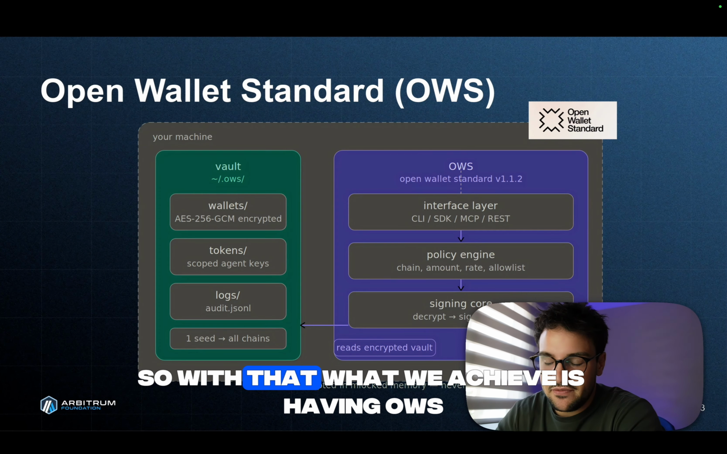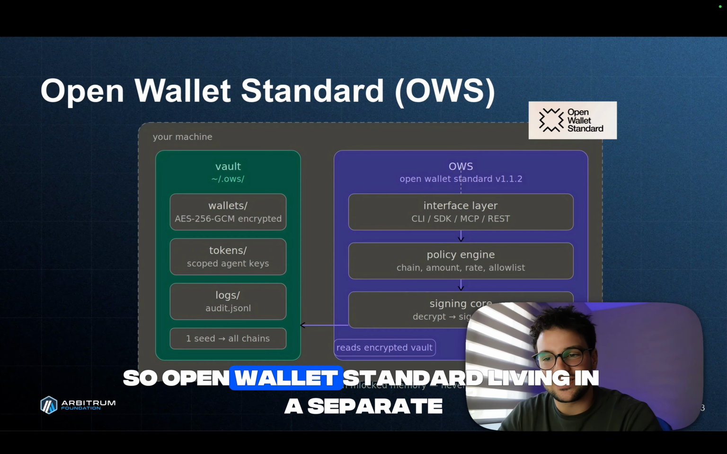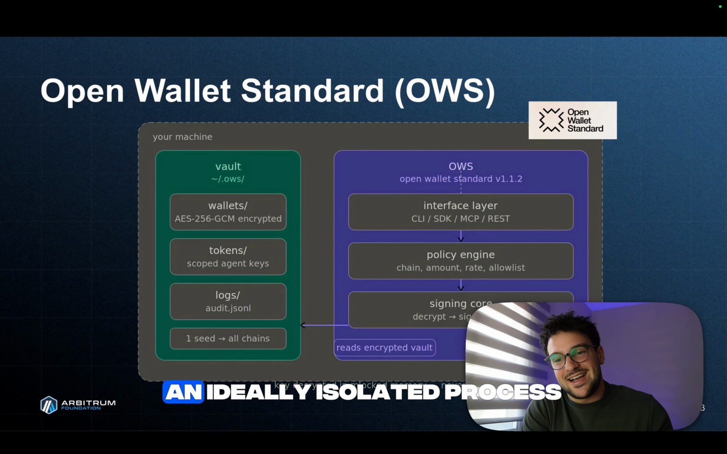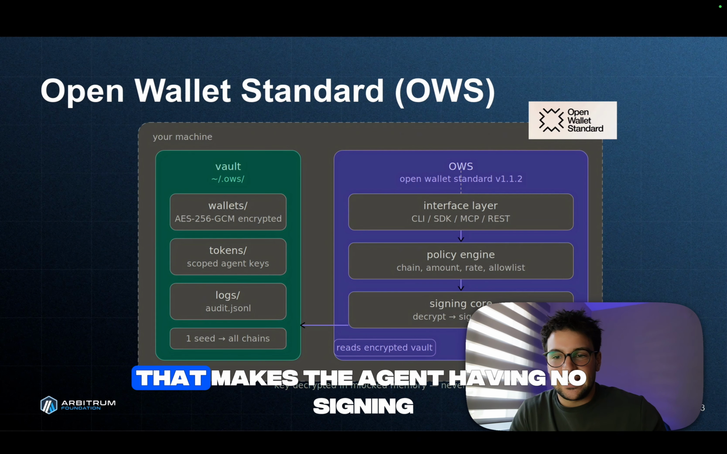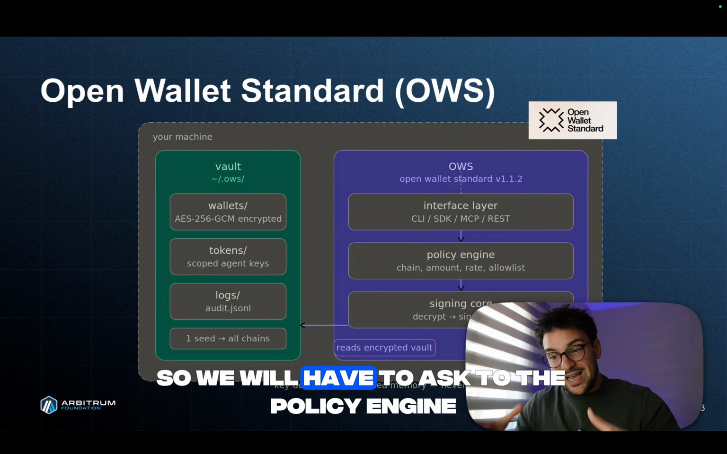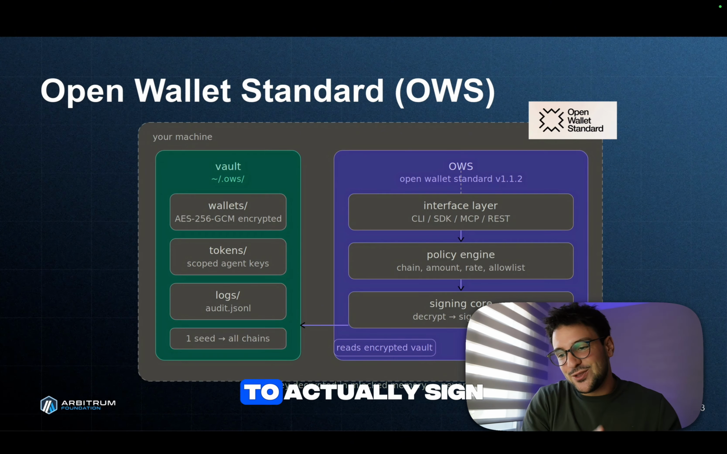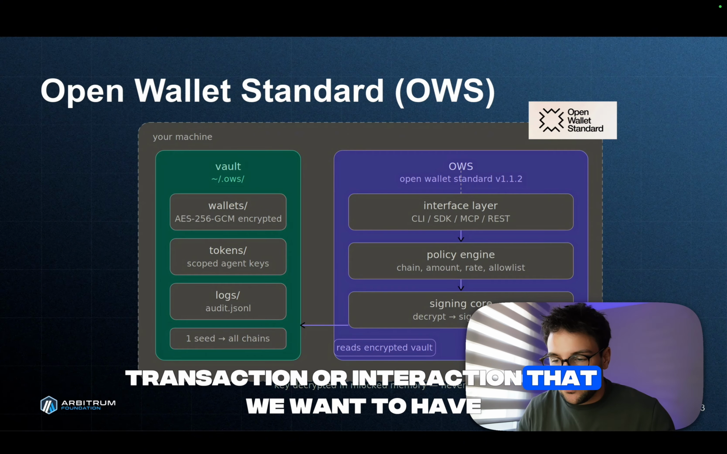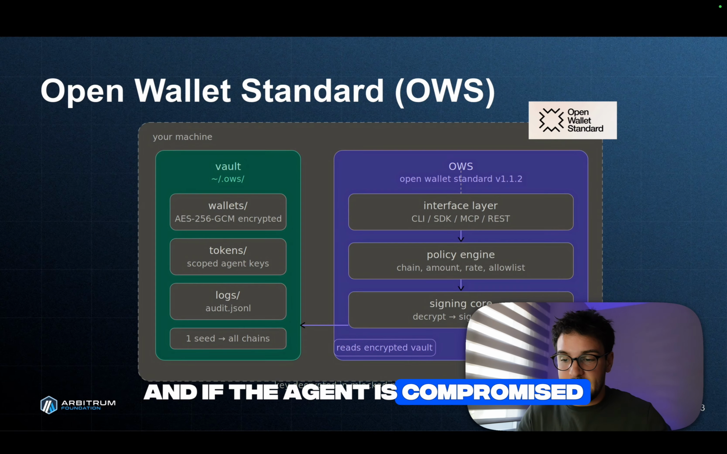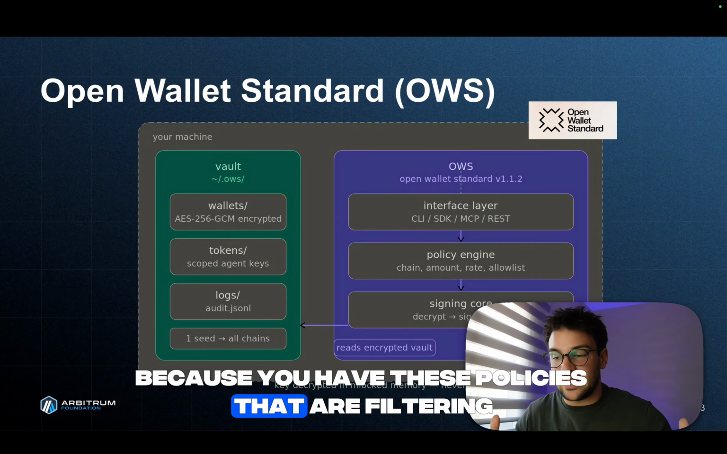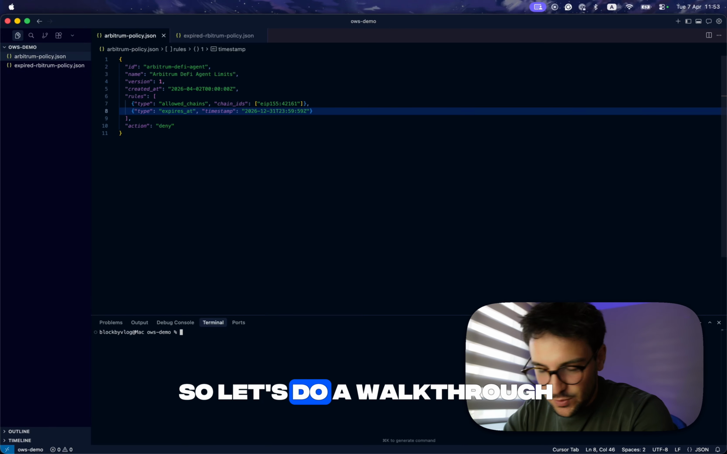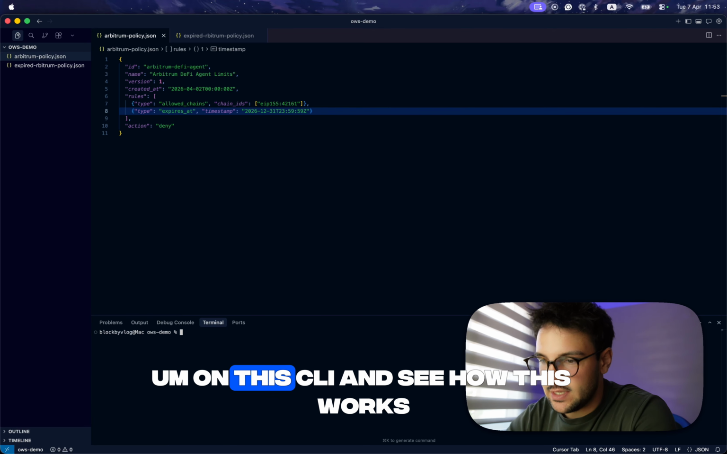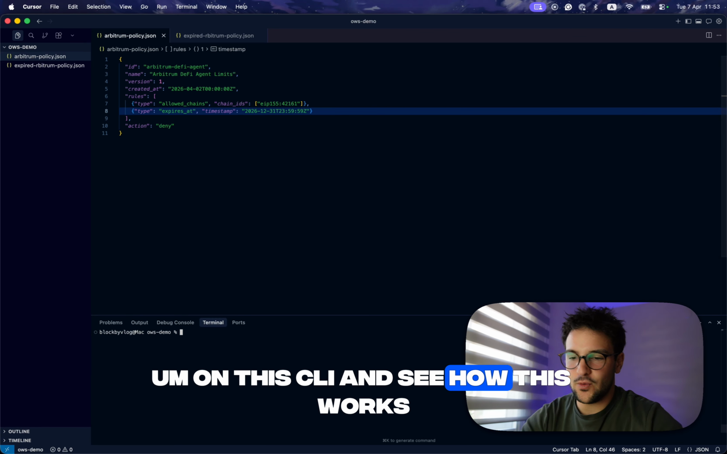So with that, what we achieve is having OWS, Open Wallet Standard, living in a separate and ideally isolated process that leaves the agent with no signing capability on its own. We have to ask the policy engine to actually sign that specific transaction or interaction that we want. And if the agent is compromised, the keys are not, because you have these policies filtering the requests. So let's do a walkthrough on this CLI and see how this works.